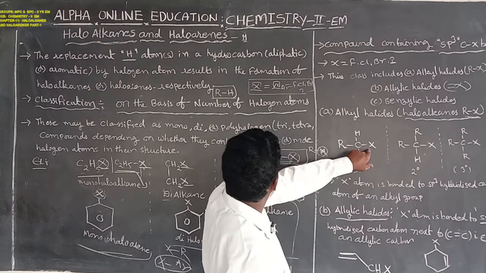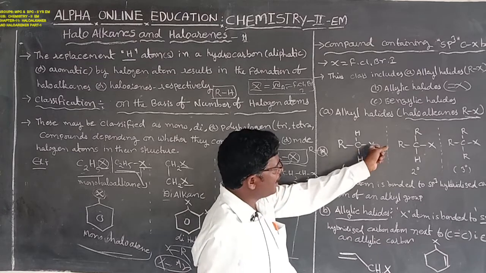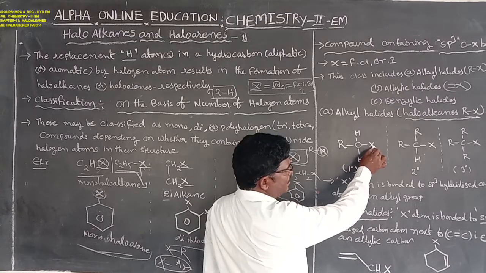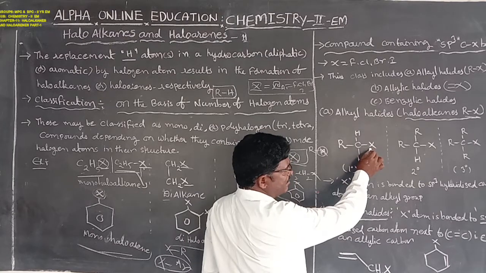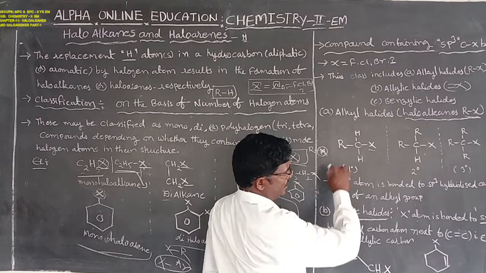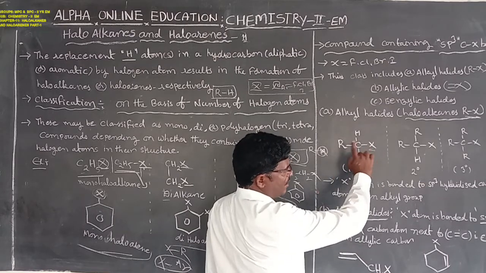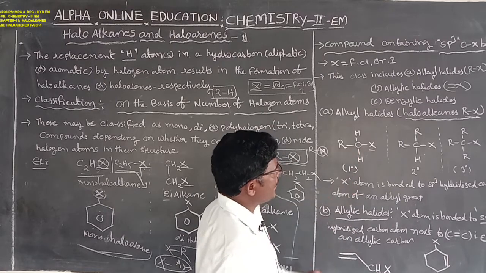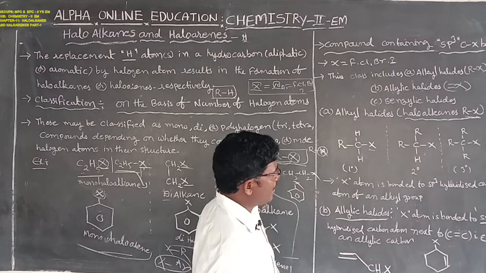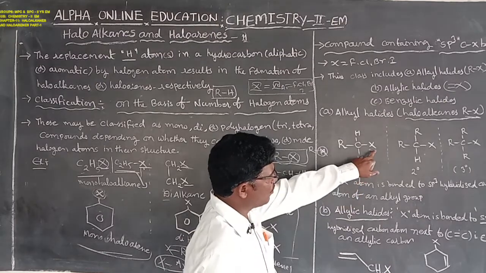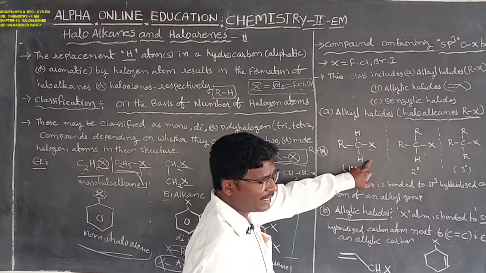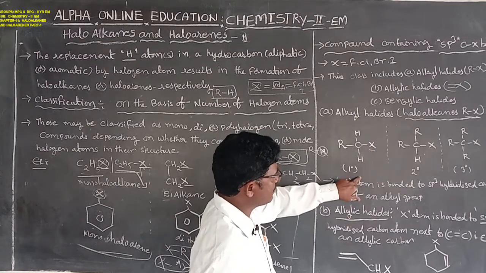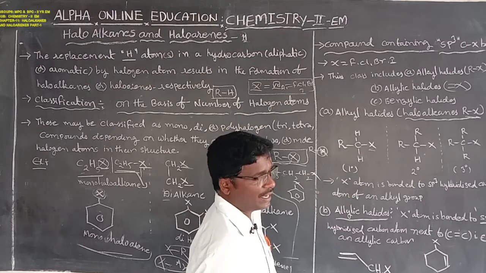The halogen atom replacing hydrogen results in a haloalkane. Here the hydrogen atom is replaced by X. Only one halogen atom bonding with the carbon atom, that is also known as a primary alkyl halide. Primary alkyl halide means that only a single halogen atom is bonded in place of the hydrogen atom, that is also known as a primary haloalkane.